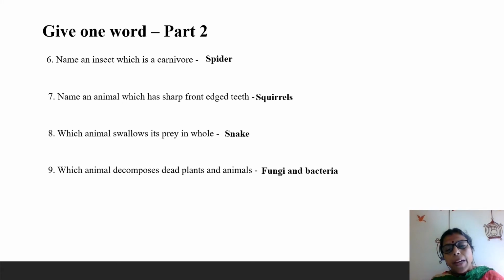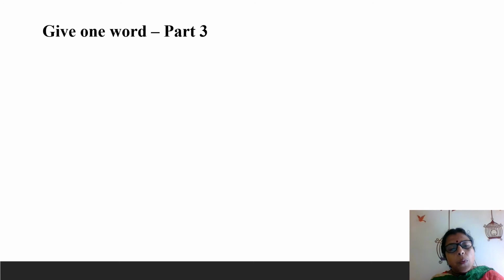Fungi and bacteria. These are called decomposers because they decompose the dead plants and animals. Which bird has a sharp and pointed beak? It is an omnivore also. Can you guess? Yes, it is crow. Crow has a sharp and pointed beak. So let's see few more.